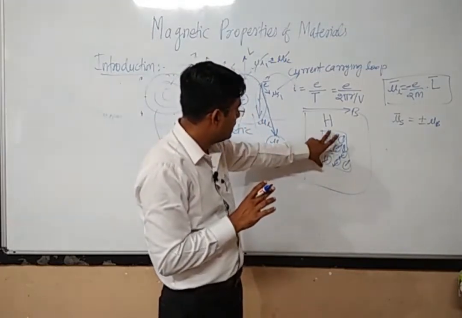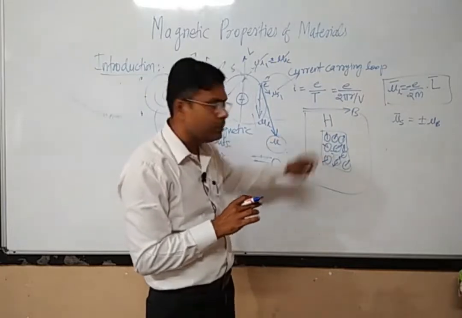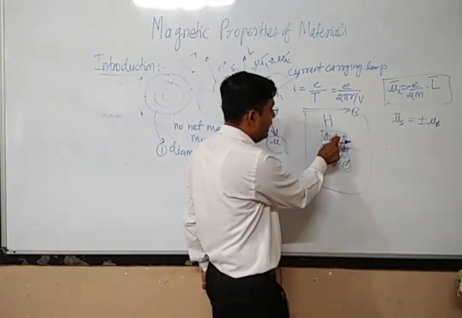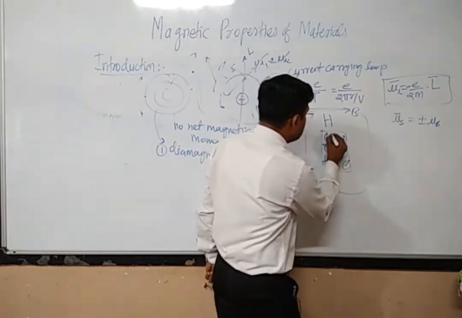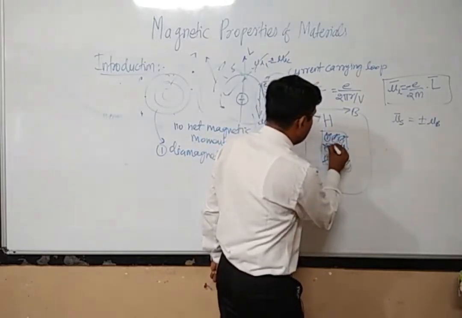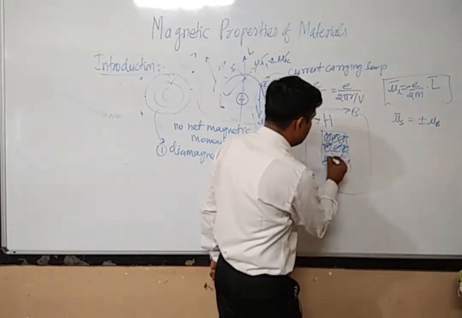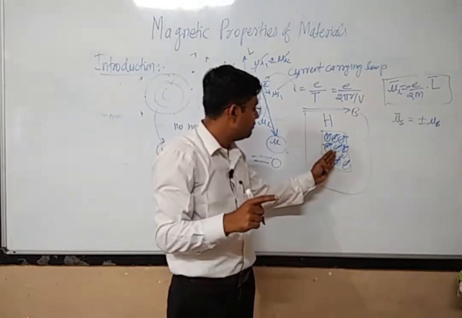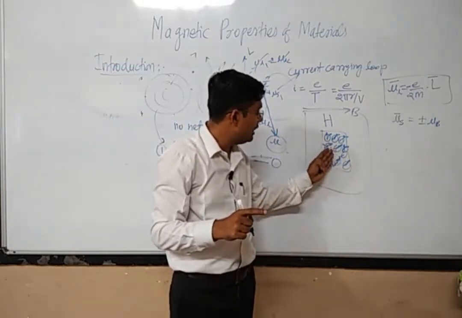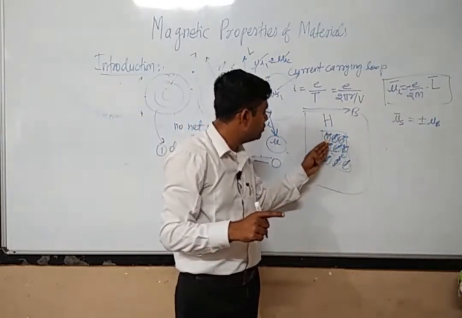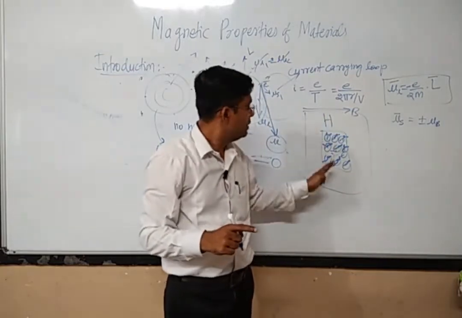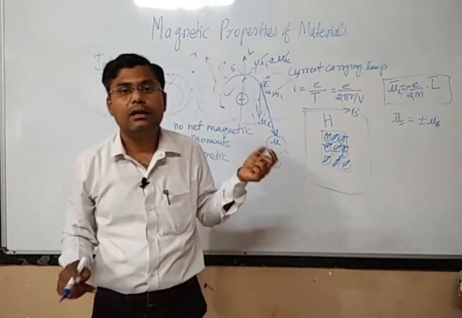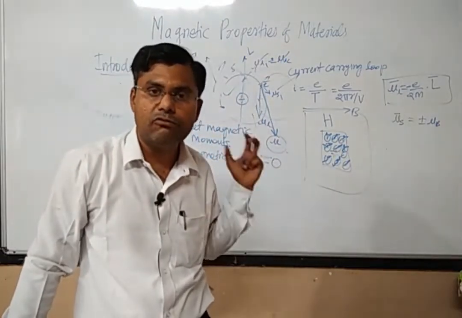So when such a material is placed in the external magnetic field, because the external magnetic field will exert some kind of force on every atomic magnet, these atomic magnets will tend to align in the direction of the external magnetic field. All the atomic magnetic moments will try to align with the external magnetic field. When this happens, this material will act as a weak magnet.